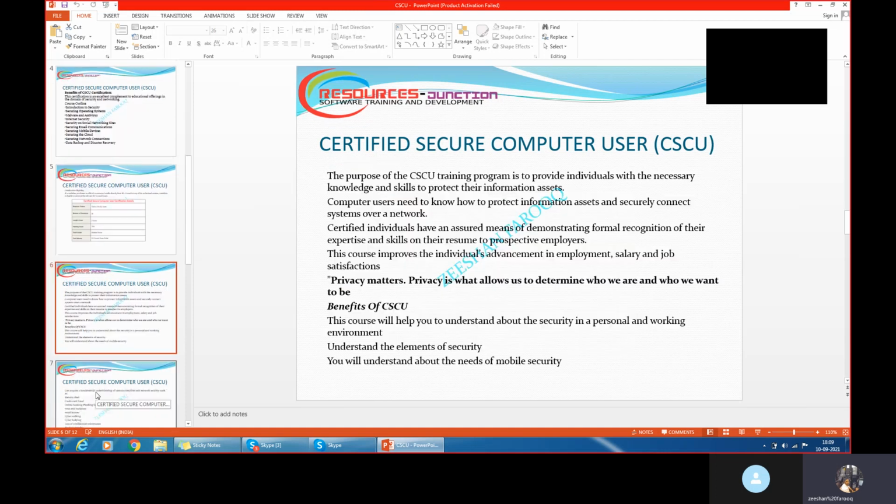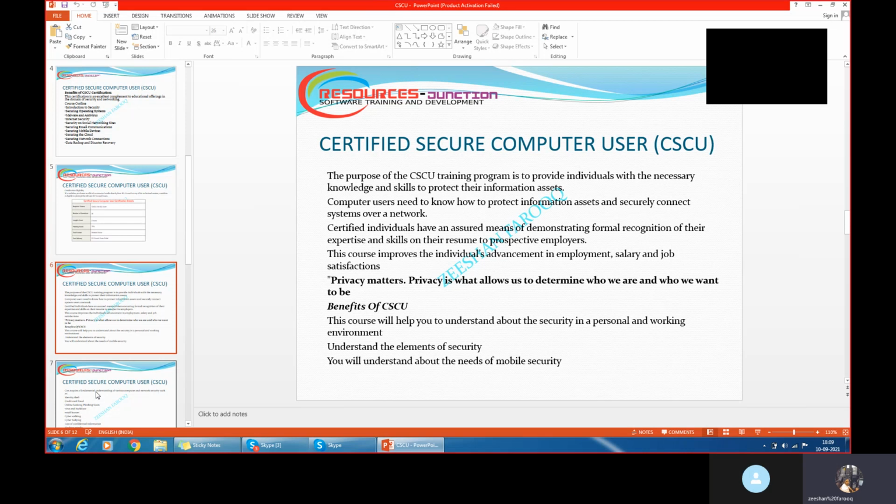Okay, now who will do the CSCU certification first of all? What exactly will this certification provide? This certification shows you completely how we are protecting the company's assets. As I told you, an asset can be many things. An asset can be an operating system, networking devices, or a normal file or folders on the PC. How are we securing them? Every company looks at privacy as very important.